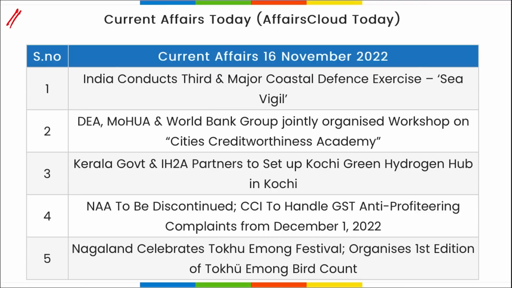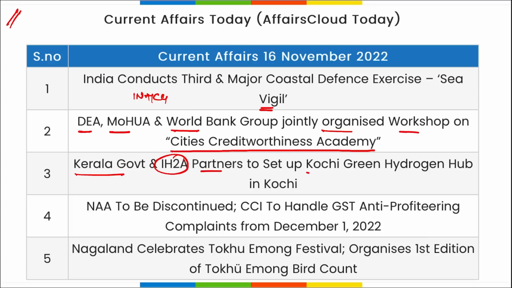Now let's go for a quick revision. India hosted the third edition of the Sea Vigil exercise. In this, the Indian Navy and Indian Coast Guard took part. Then DEA, the Ministry of Housing and Urban Affairs, and the World Bank Group jointly organized a workshop on the Cities Credit Worthiness Academy. The Kerala government and IH2A have partnered to set up the Kochi Green Hydrogen Hub in Kochi.